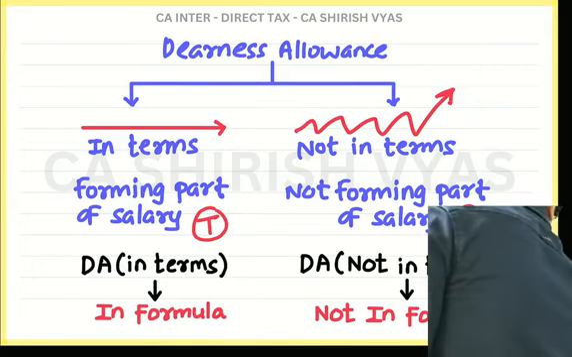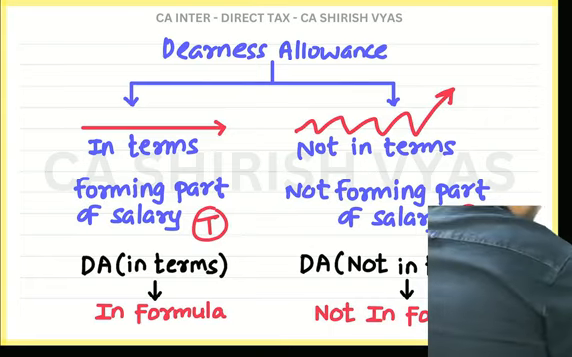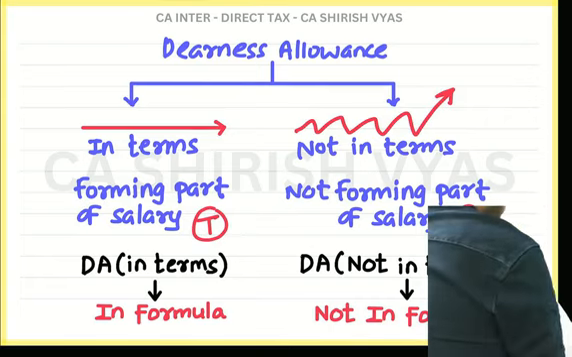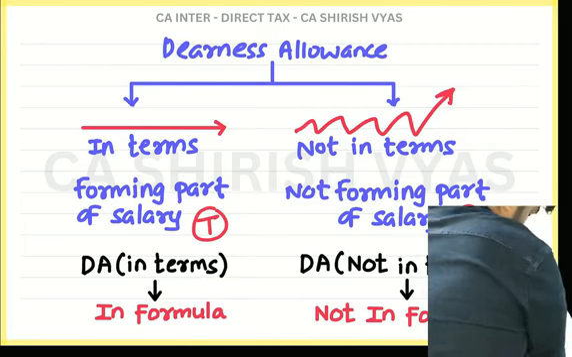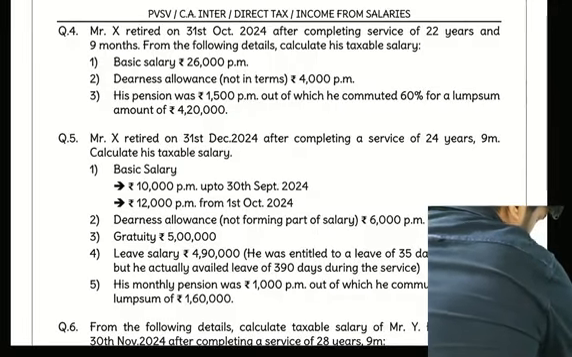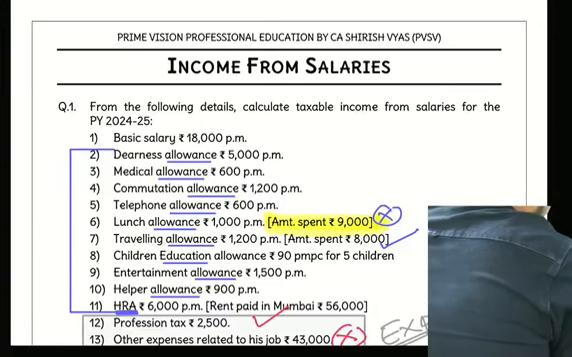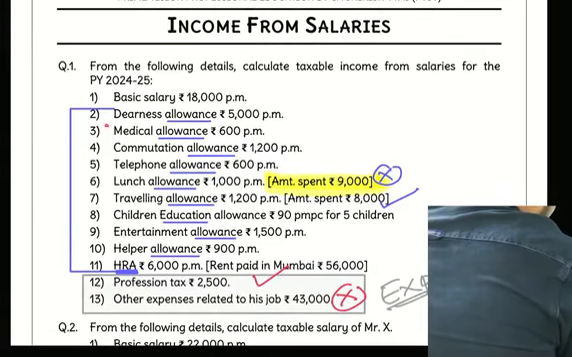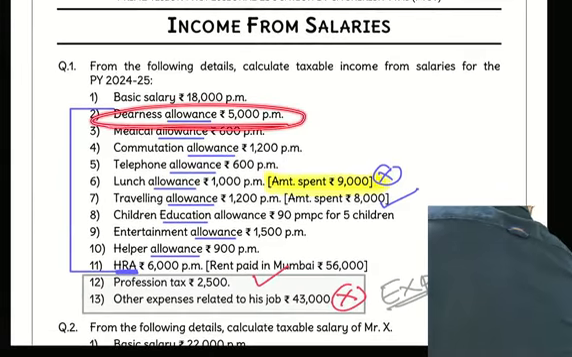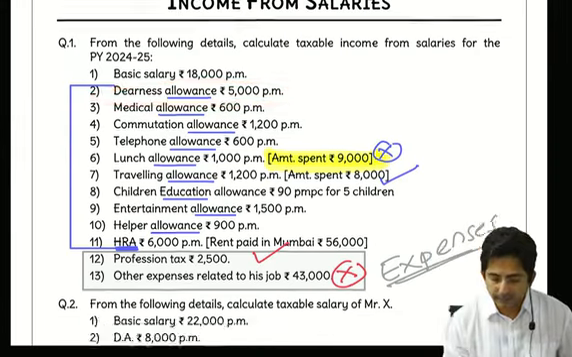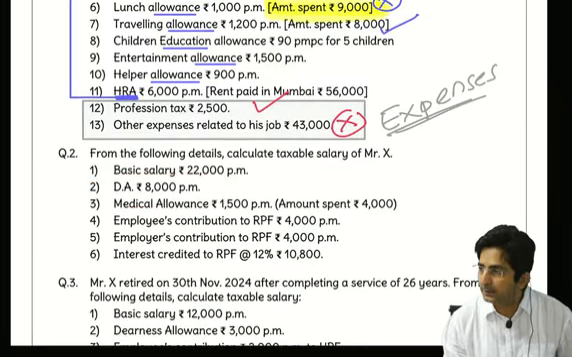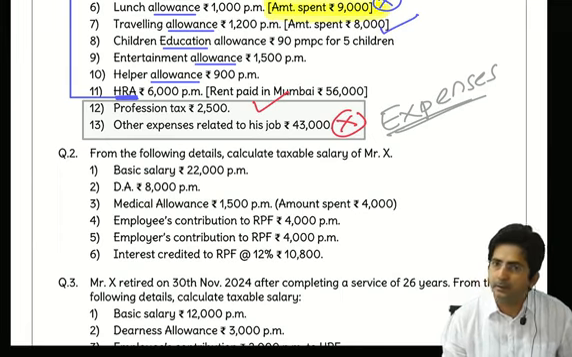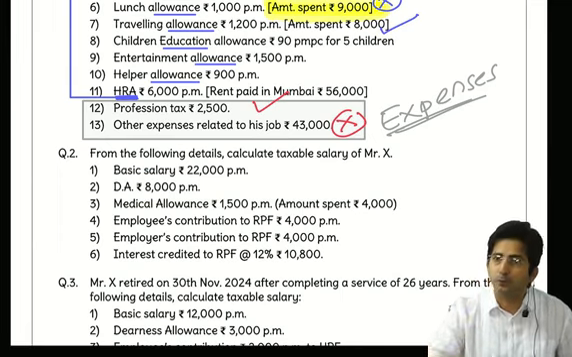And if the problem is silent, we assume it is in terms. Whenever the problem is silent, it was given, so we assumed it was in terms. And then even in this question DA was given, in the bracket nothing was mentioned, so we assumed it is in terms. That's why we took it in the formula also.